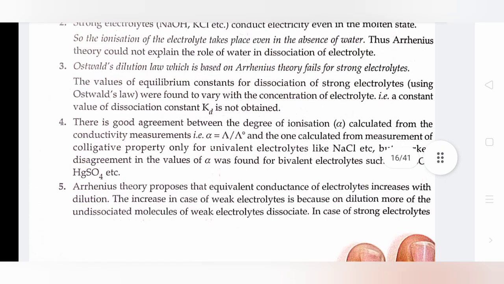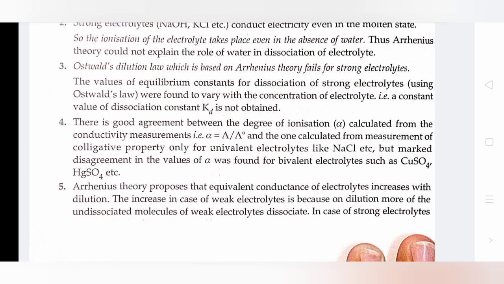Ostwald's dilution law, which is based on Arrhenius theory, fails for strong electrolytes. There is good agreement between the degree of ionization calculated from conductivity measurement and that calculated from measurement of colligative property only for univalent electrolytes like NaCl.